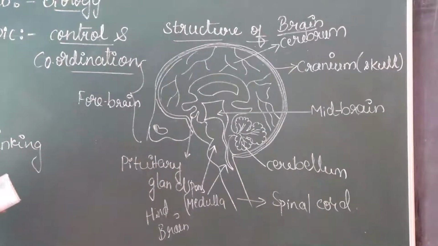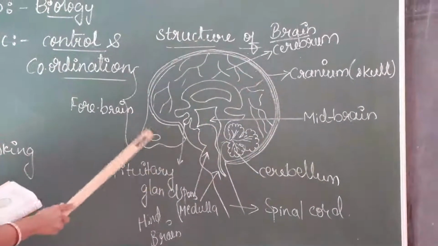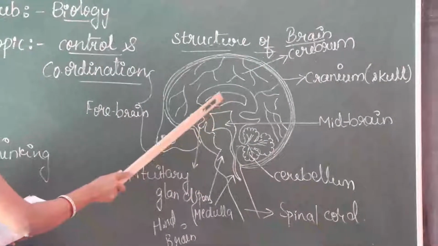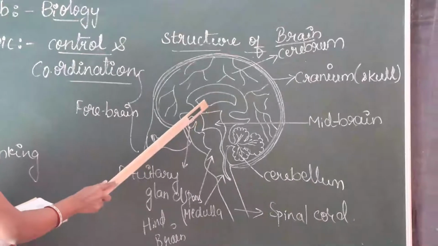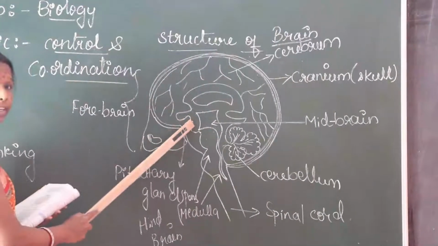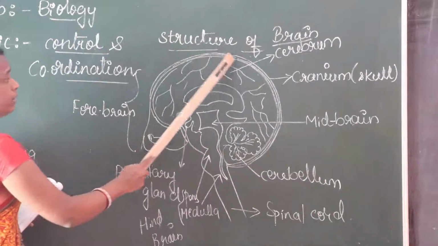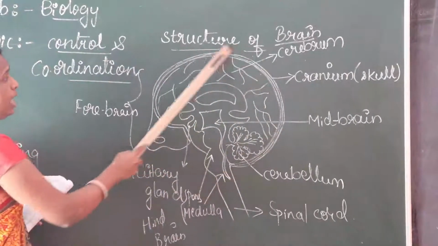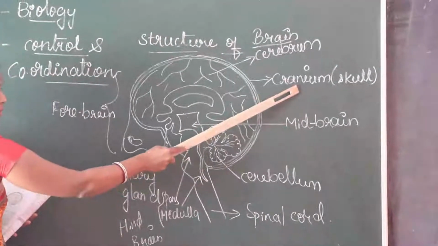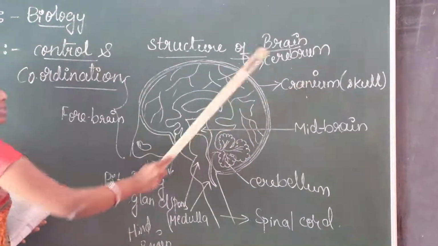The skull protects the brain from injuries. The skull, or cranium, protects the brain. It is a very soft, delicate organ, so it is protected by the skull. The skull is a hard bone. The brain is protected by the cranium, also called the skull.